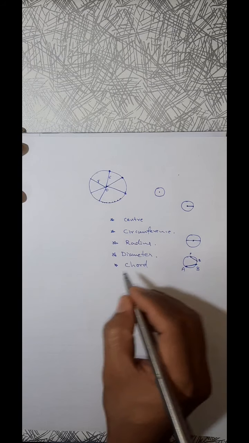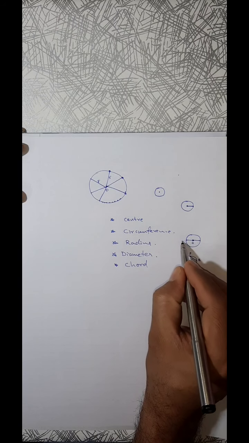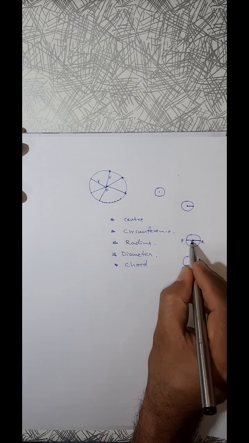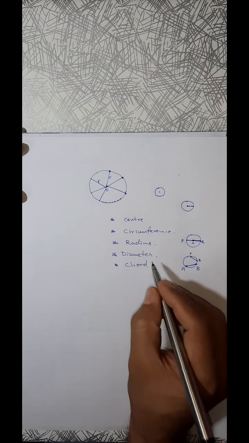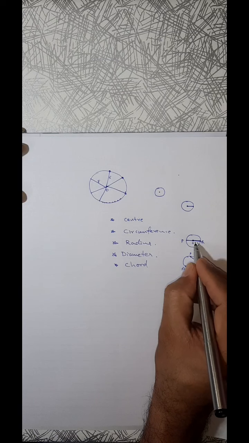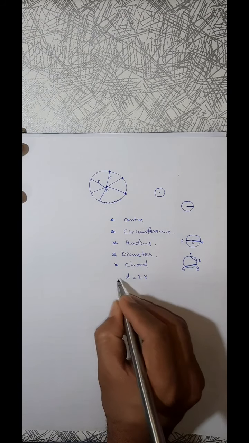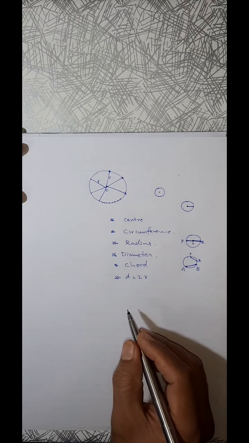Now diameter is the longest chord, because we can say the chord which is passing through the center O, PQ. PQ is a chord as well as a diameter. It is the longest. It is passing through center O. Longest chord is diameter. Double of radius we can say. Diameter equal to 2 into radius, because it is one radius, it is another radius.